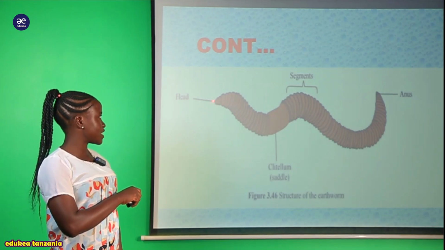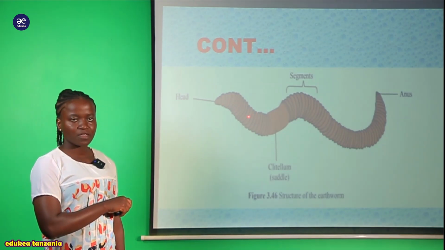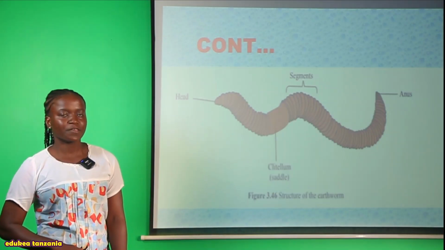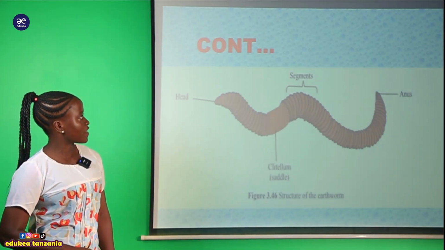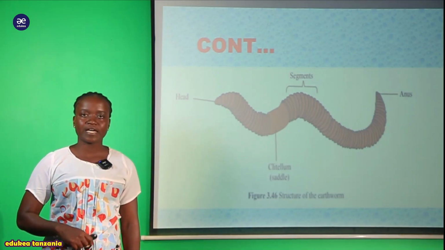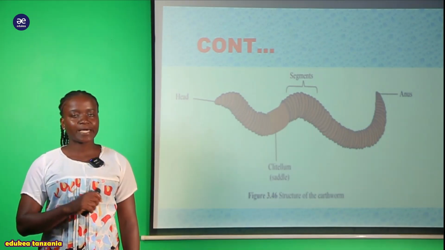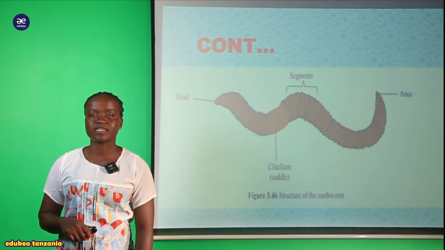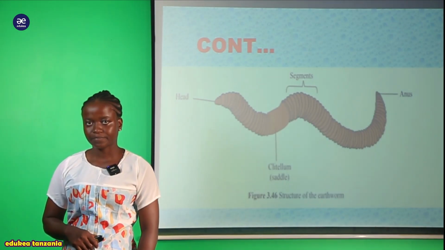The head is where the mouth is located. They also have the anus for the removal of fecal material. So these organisms are the Annelida, and here we have seen the earthworm, which is found in the class Oligochaeta.